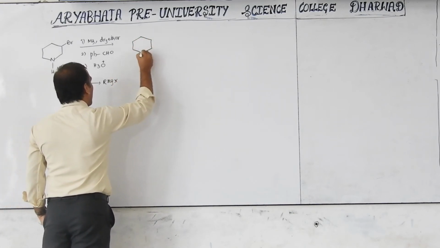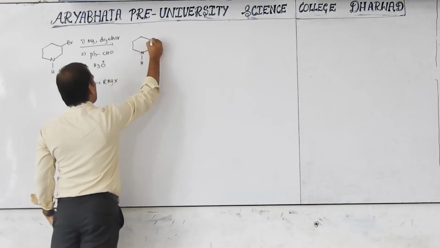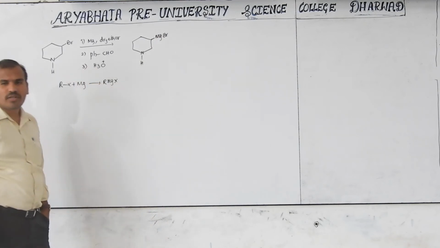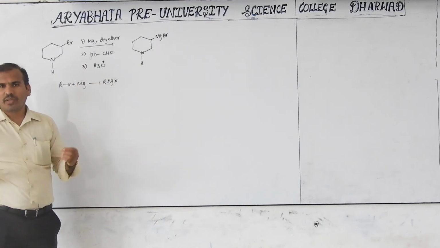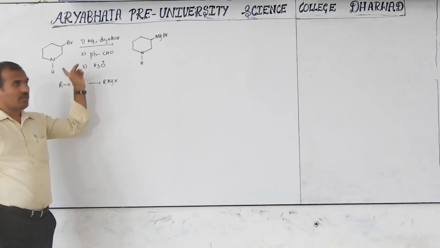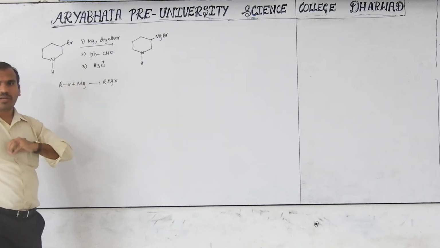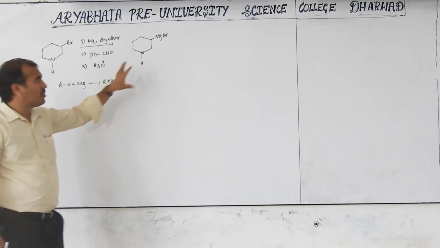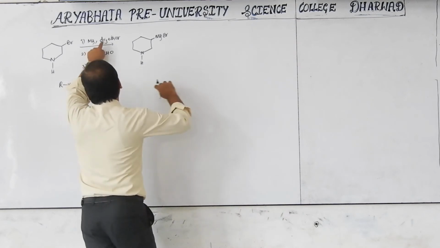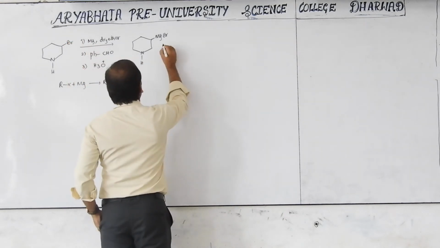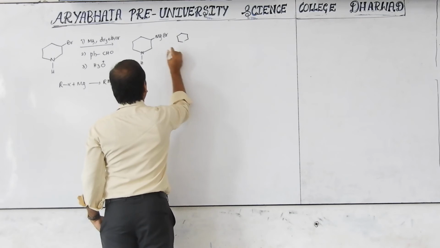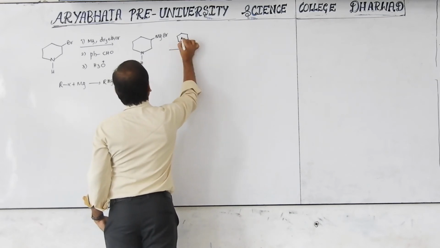I will explain here because we have to learn the concept. If questions are given like this, how do we answer? Then this forms MgBr. Correct? This is the Grignard reagent. R may be any group: aryl, vinyl, primary, secondary, tertiary, whatever group is possible. The first step is completed. In the second step, what do we do? Ph, what is that? Benzene.